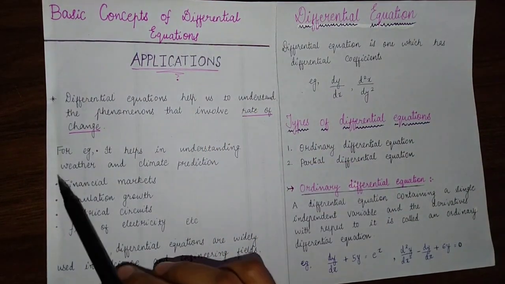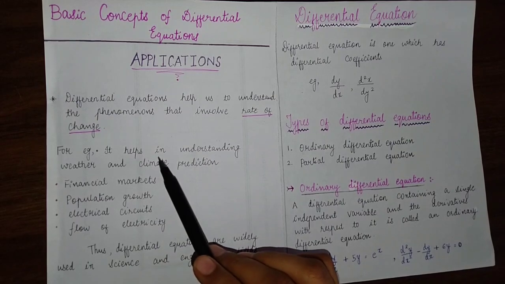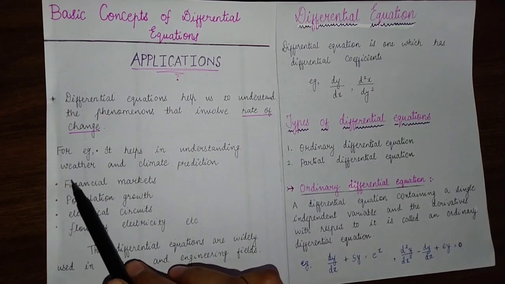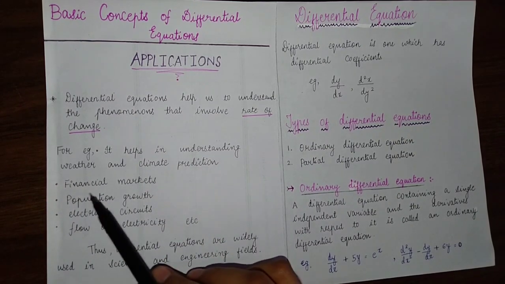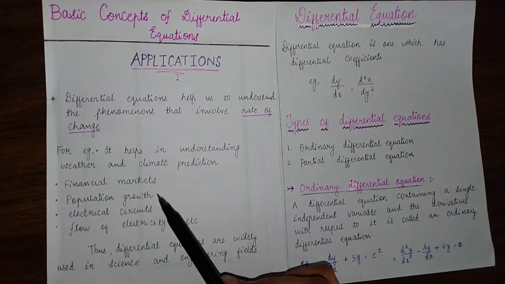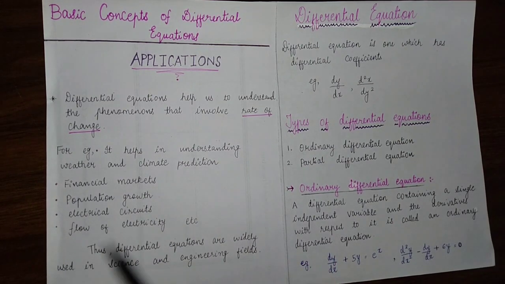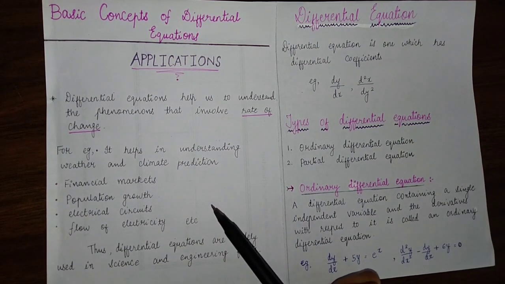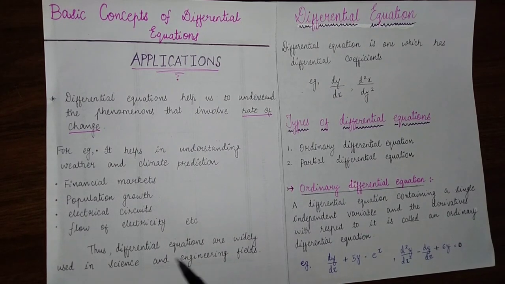For example, differential equations help in understanding weather and climate prediction, financial markets, population growth, electrical circuits, flow of electricity, etc. Thus, differential equations are widely used in science and engineering fields.